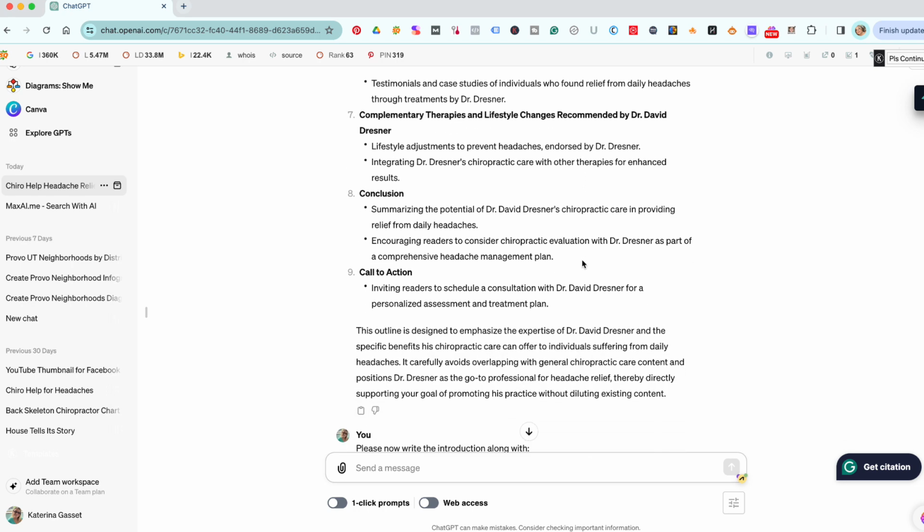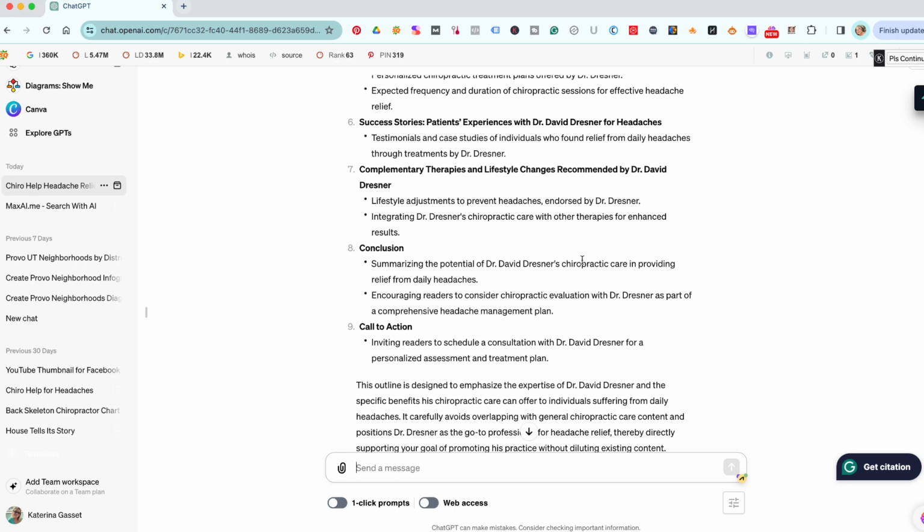What I really like about Claude, though, is you can request it to go and get the data from medical journals and things like that. So you can get some more in-depth, but we're looking at getting patients for the doctor, for the chiropractor. We're not looking to get him accolades from other chiropractors, in other words. So we don't need to get so granular as to be quoting, but we do want to source this. So we're going to ask ChatGPT to go in and source this once it gets us all the content, okay?